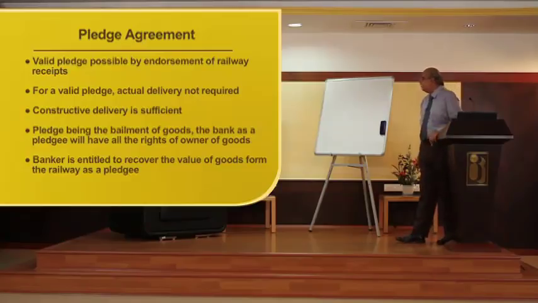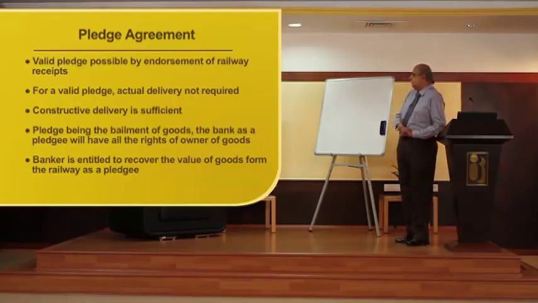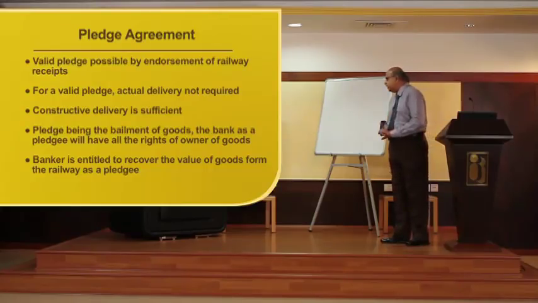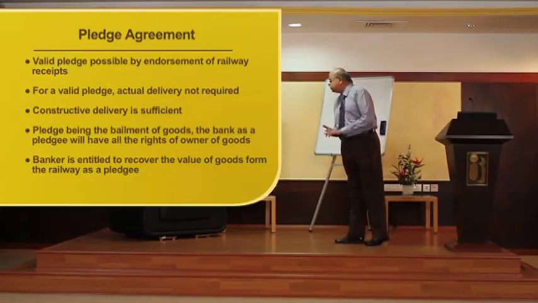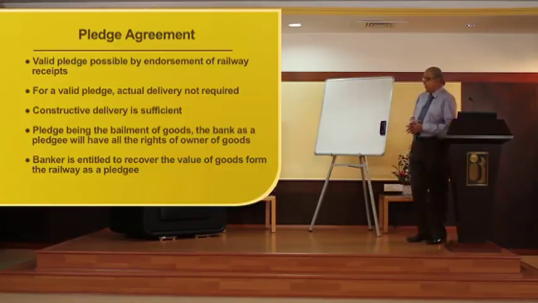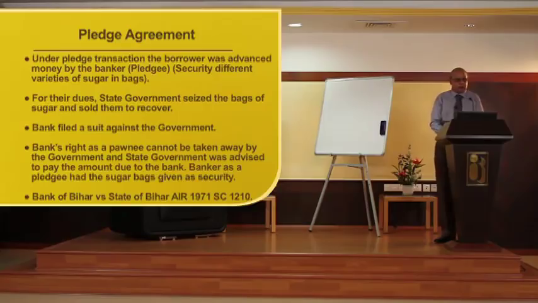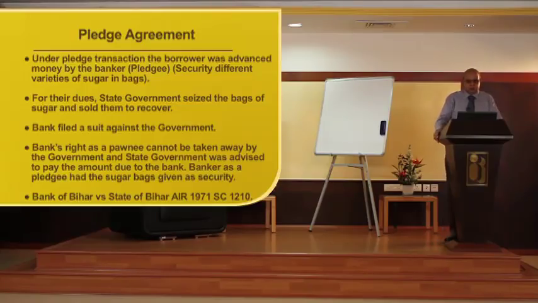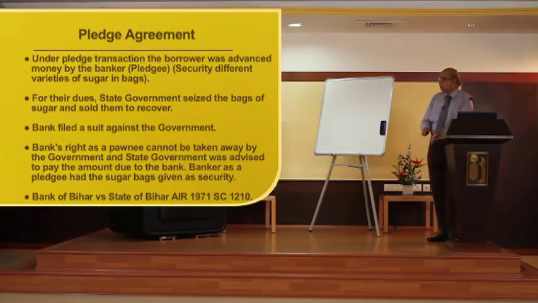A valid pledge is possible by endorsement of railway receipts. Delivery is not required; constructive delivery is sufficient. The banker is entitled to recover the value of goods from the railway as a pledgee. Under a pledge transaction, the borrower was advanced money by the banker pledgee. The security was different varieties of sugar in bags. For a due, the state government seized the bags of sugar and sold them to recover. The bank filed a case against the government. The bank's right as a pawnee cannot be taken away by the government, and the state government was advised to pay the amount due to the bank. The banker as a pledgee had the sugar bags given as security. This has been decided in a decided case.